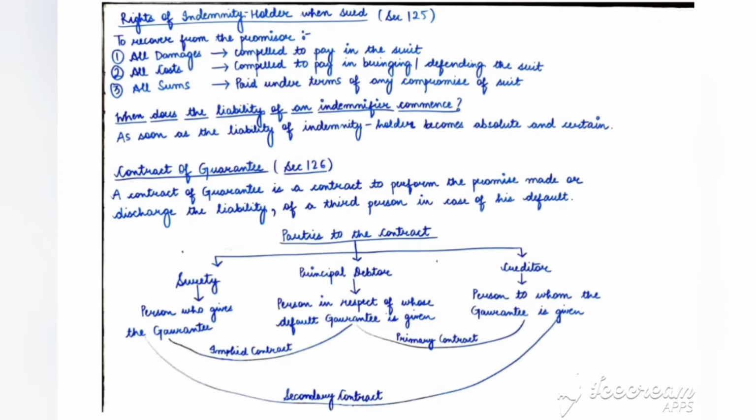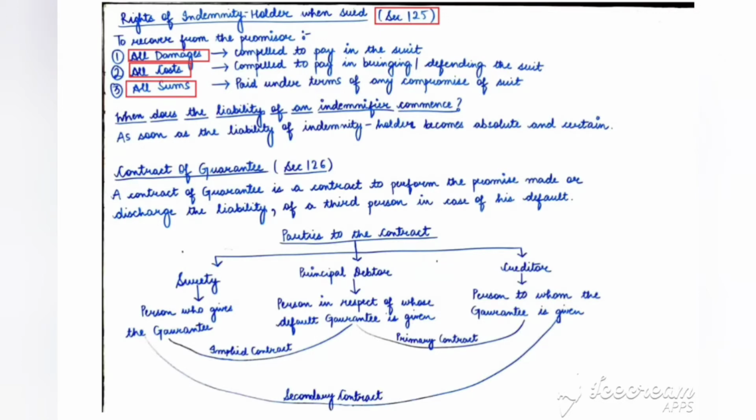Rights of indemnity holder when sued. So it is section 125 of the Indian Contract Act. So what are the rights of the indemnity holder in case he is sued? To recover from the promisor. What to recover? All the damages which he was compelled to pay in the suit, all the cost which he may be compelled to pay in bringing or defending the suit, and all sums which he has paid under the terms of any compromise of the suit.